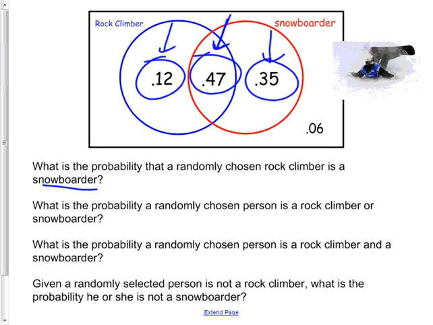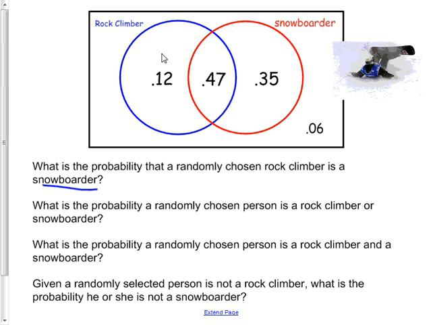But on the other hand, if we said and, I only win if I find somebody who's a rock climber and a snowboarder. Then I would ask these people, are you a snowboarder and a rock climber? They'd say no, rock climber. And these people would say no. These people would say yes. So and is a small answer, or is a bigger answer. So now, would you please answer this one? What's the probability that a randomly chosen person is a rock climber and a snowboarder? That's a pretty simple one, isn't it? What is it? 1/7. All right.